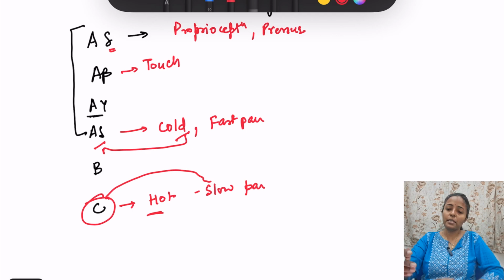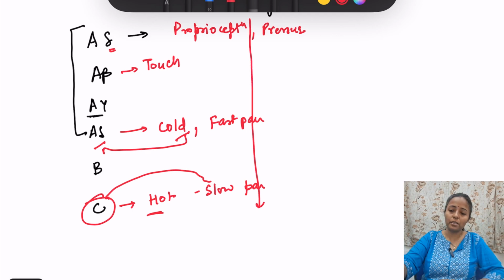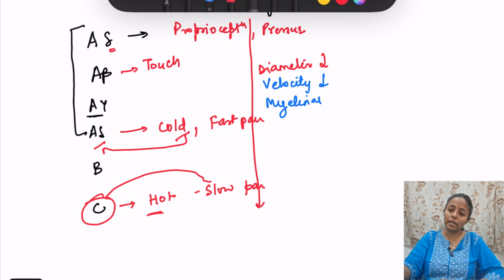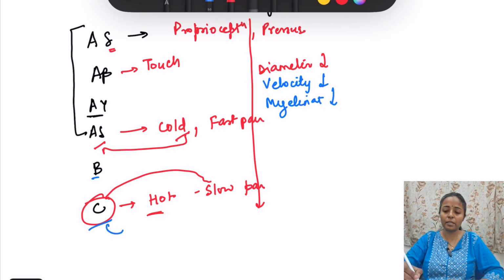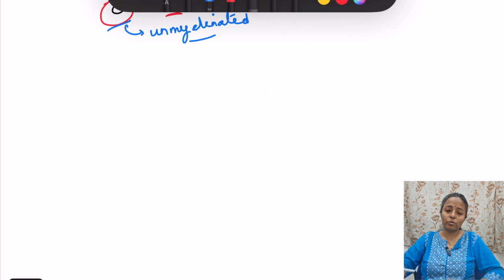See, these fibers, as we move from A to B to C, diameter of these fibers is decreasing. Diameter decreases, velocity also decreases, and myelination also decreases. A fibers are highly myelinated, B fibers are lightly myelinated, and C fibers are unmyelinated. Okay? So this is fundamental, you should remember, many questions come from this. So I gave you mnemonics also.